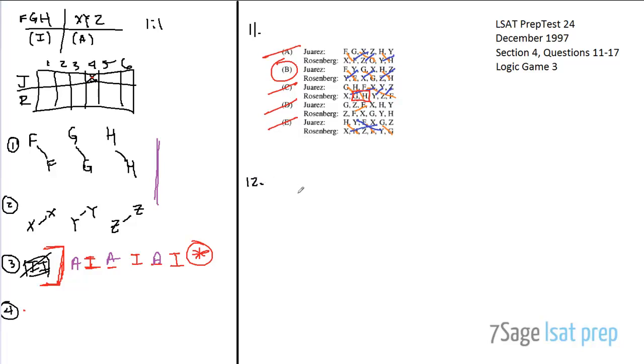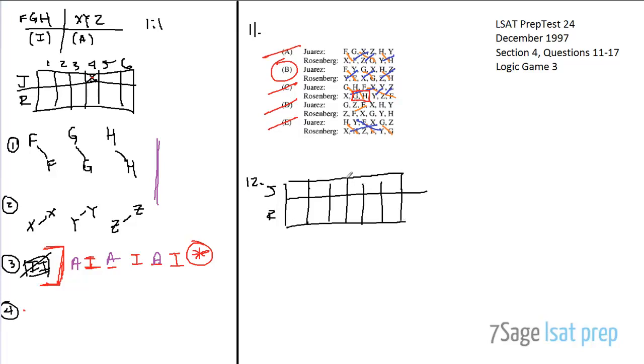Okay, moving to 12. So 12 gives us a new piece of information. So up top, same as always, is Juarez, then Rosenberg. So this is 1, 2, 3, 4, 5, and then 6. Right. So we have 6 weeks worth of slots, and we fill in the information we know. We know that J's got to be doing X in 4. Okay. And so what additional information do they give us? They give us that J evaluates H during week 3. Okay, Rosenberg evaluates G during week 6. Which of the following must be true?